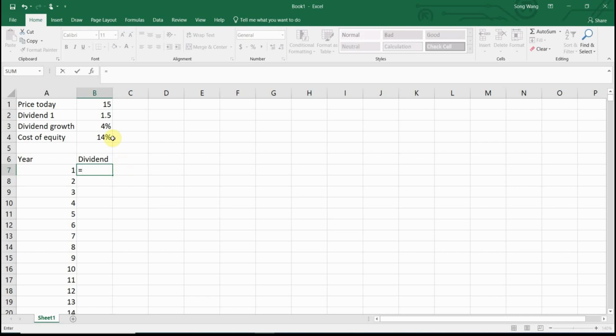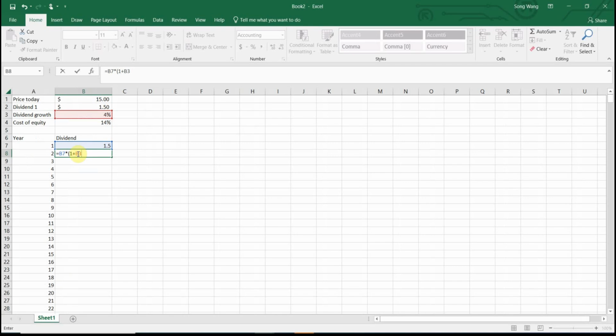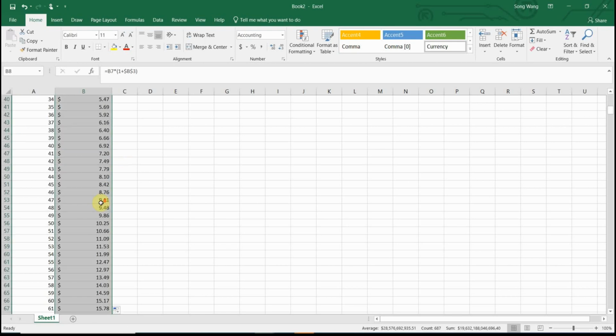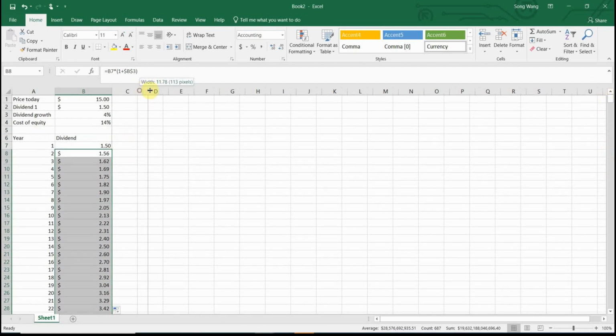My first year dividend is $1.5. And then my second year dividend will be the first year dividend times 1 plus the 4% dividend growth rate. Make sure that this growth rate is locked, so you can just keep dragging it all the way down. Since I have an infinite amount of years, if I drag it all the way down, double click, you can see the dividend will keep growing to an infinitely large number. However, that does not matter for our valuation process.